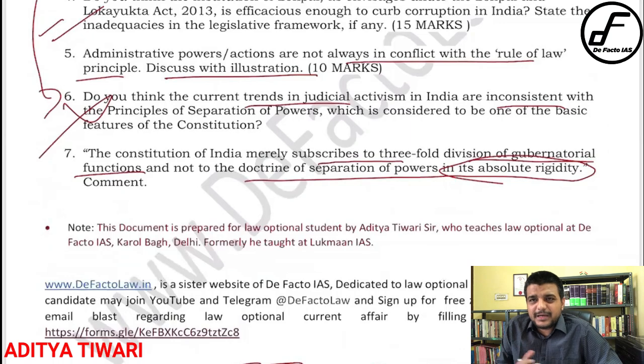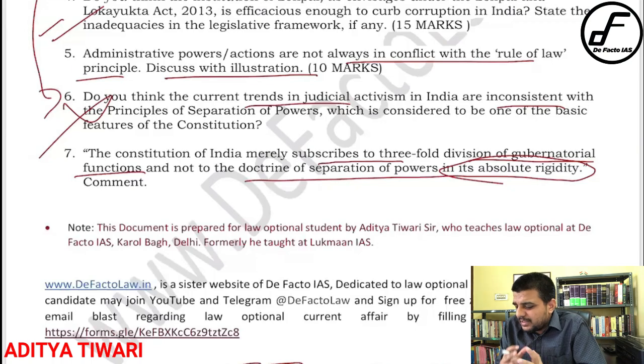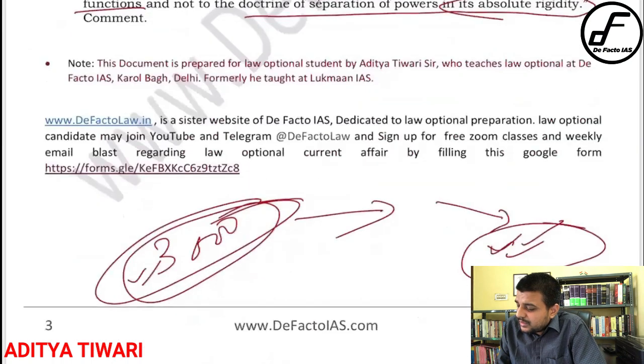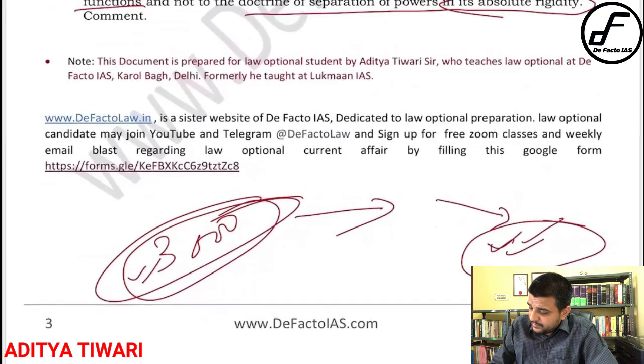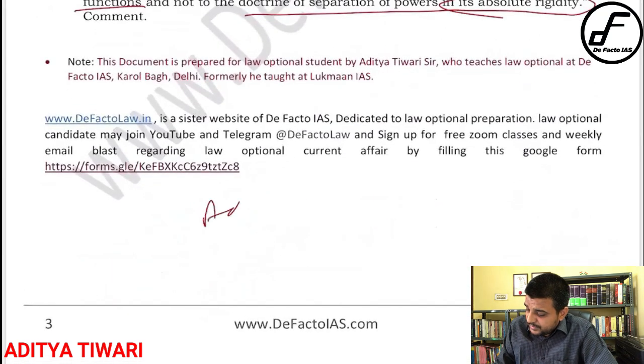The question basically demands that you cite the articles and say that, okay, the Constitution of India does not recognize the doctrine of separation of power in absolute rigidity. See, basically, what is the relationship between separation of power and administrative law? Think. Let me explain here a bit, right? Very simply. See, what is administrative law?